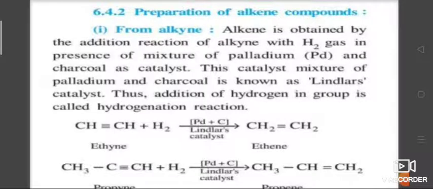For cis alkene, we have to use palladium charcoal catalyst. For trans alkene, we have to use sodium and liquid ammonia. So alkene can be prepared from alkyne.